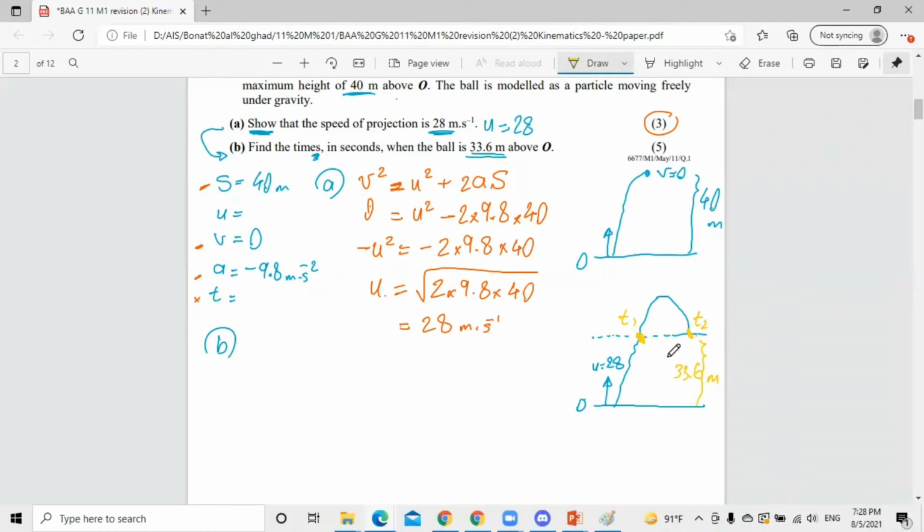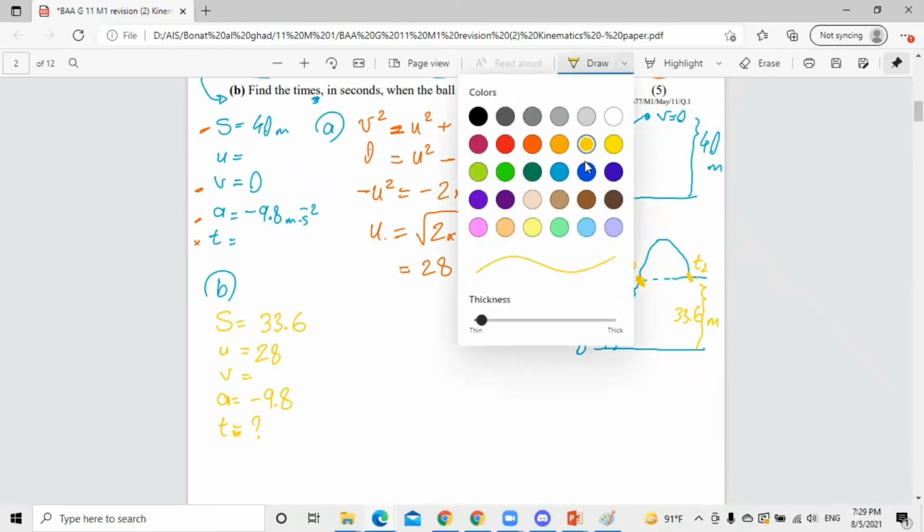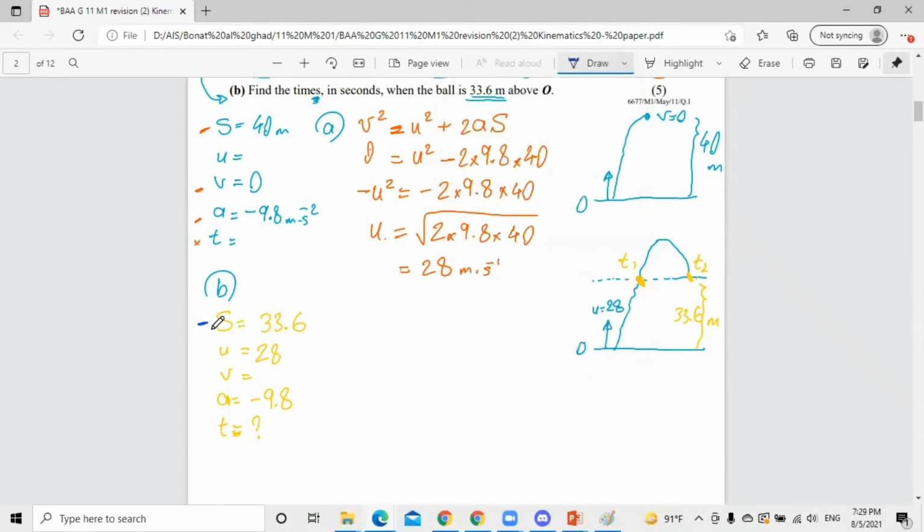33.6 meters. So by using the equation, let's return back. We have solved that. What are the givens that we have? S is 33.6 and u is 28. v is unknown, acceleration is negative 9.8. And they ask about what? About the time. So by doing that equation that links S with u, a and t, we'll find that we have 2 answers because it's a quadratic equation.